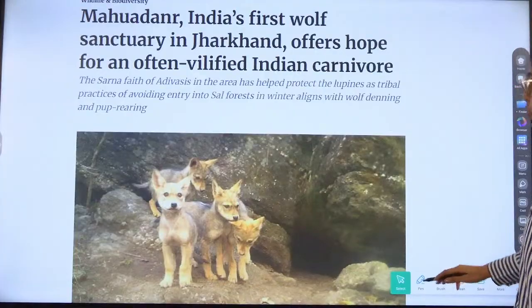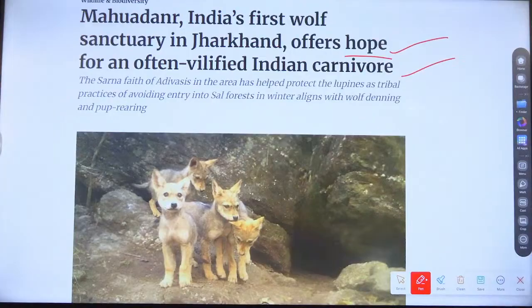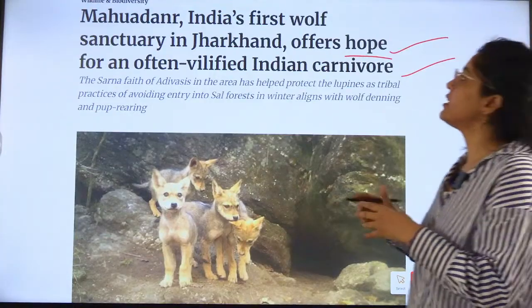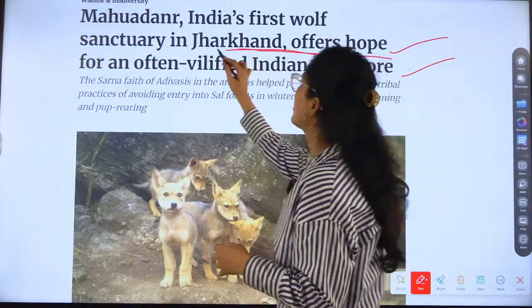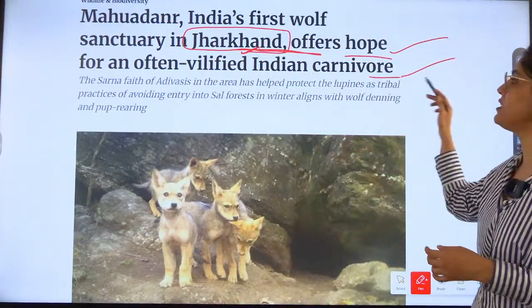India's first wolf sanctuary in Jharkhand offers hope. Mahuadan. Because it is first, whenever any first thing is there, it becomes important. Mahuadan, India's first wolf sanctuary in Jharkhand. So the location is also important. Jharkhand offers hope for an often vilified Indian carnivore.